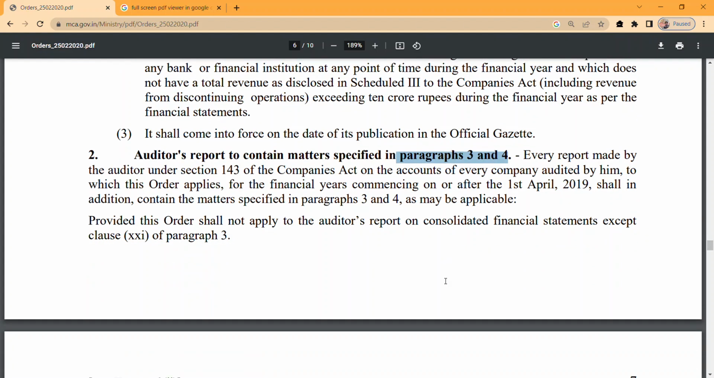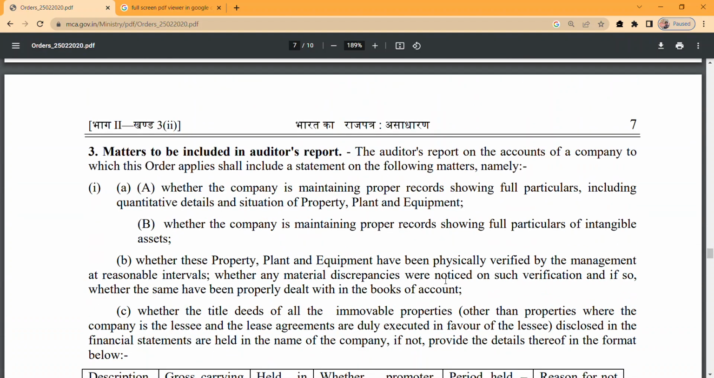Let's move forward to point number 3, which contains the matters of CARO. This is a main important point. You'll get the questions from point number 3 only. And applicability.